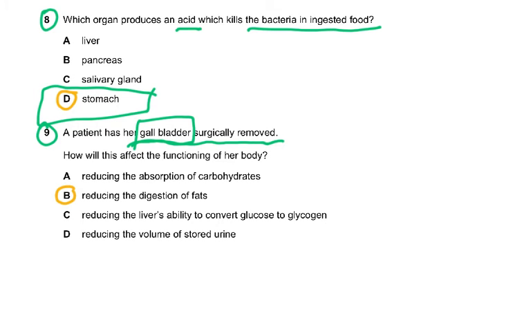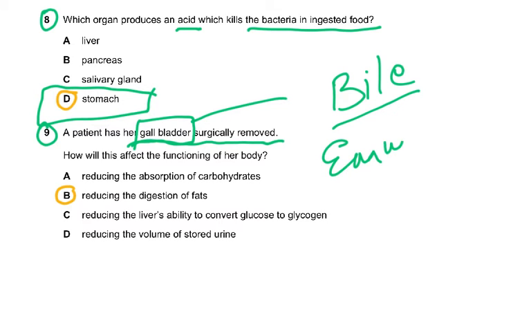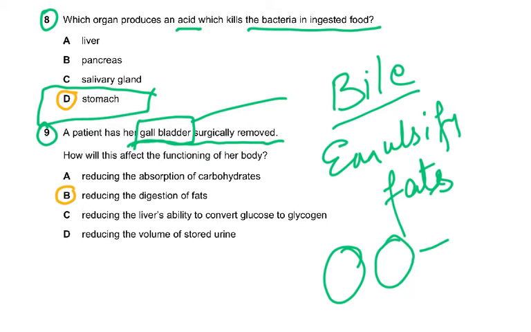So basically it might reduce the digestion of fats, because the gallbladder stores bile, and bile emulsifies fats. Please understand that the gallbladder does not make bile; the liver produces bile, and the bile is stored in the gallbladder. If somebody's gallbladder is removed, they do a direct connection, and from the liver the bile pours directly into the duodenum. But now the storage will not take place. So it will reduce the digestion of fats, because bile emulsifies fats, breaking large fat globules into smaller globules.